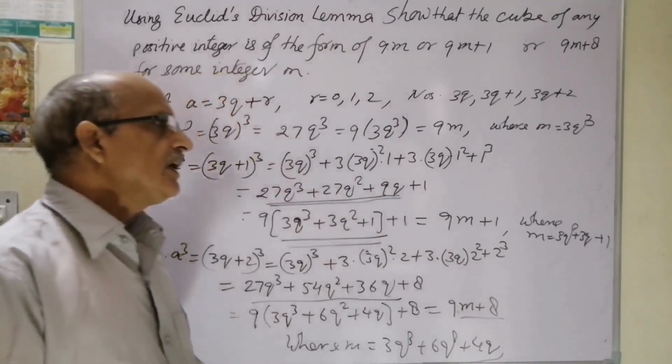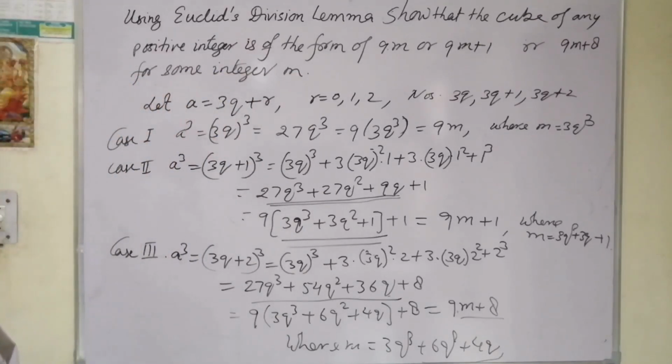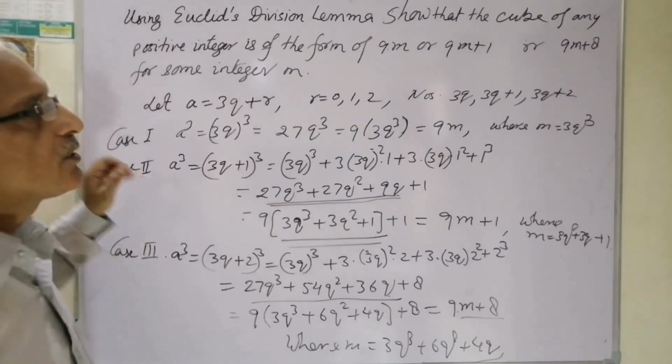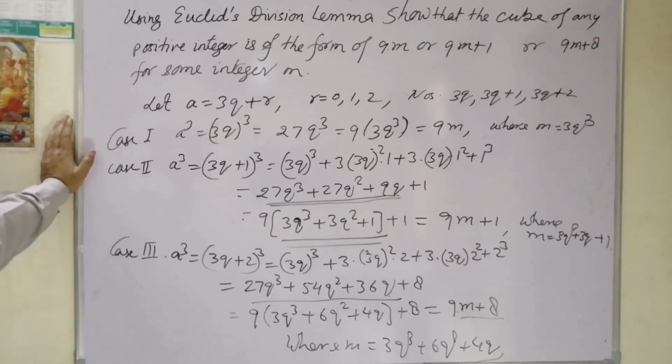Okay, so you can see whatever number you consider, if you take its cube, then obviously we'll get either a multiple of 9, or 1 plus a multiple of 9, or 8 plus a multiple of 9.